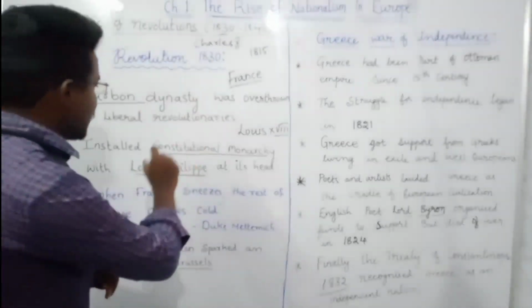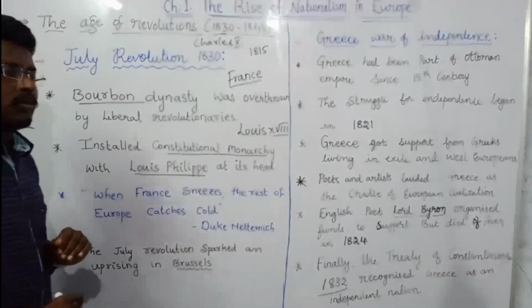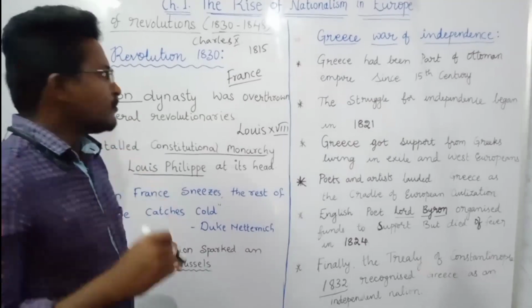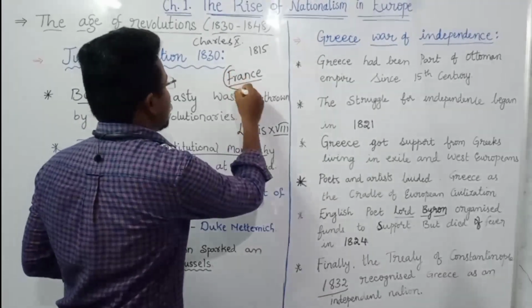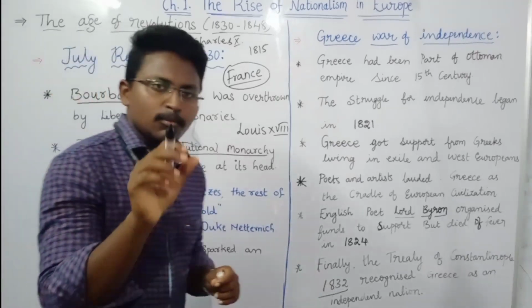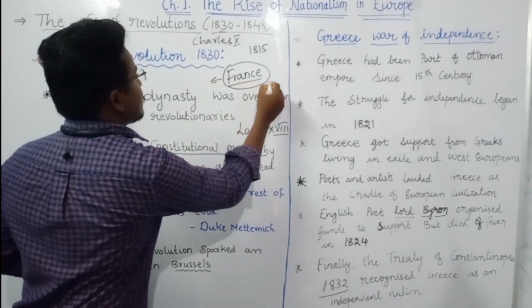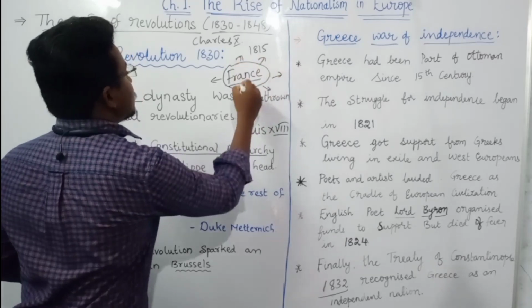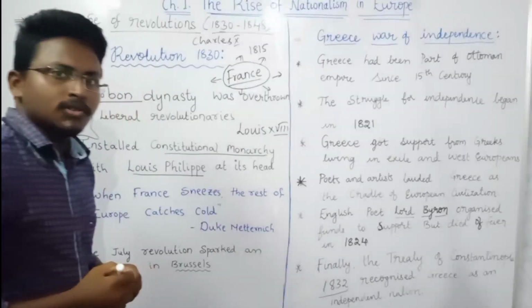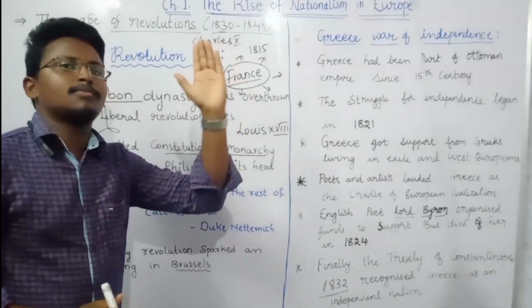What does this line mean? When France sneezes, the rest of Europe catches cold, which means whatever small thing happens in France, for example a revolution or any other thing, used to spread like a virus very easily into other parts of Europe. If there was a revolution, it easily spread to other parts.